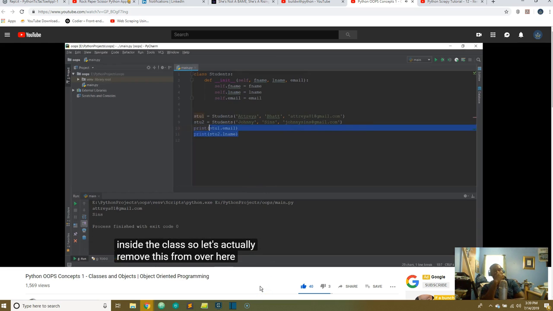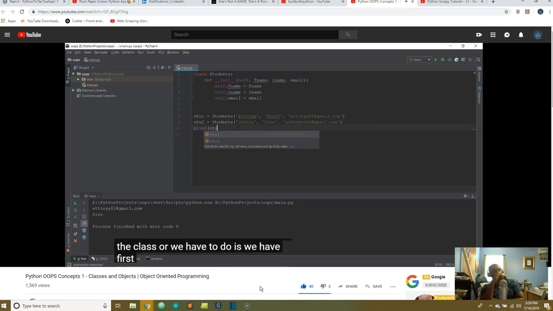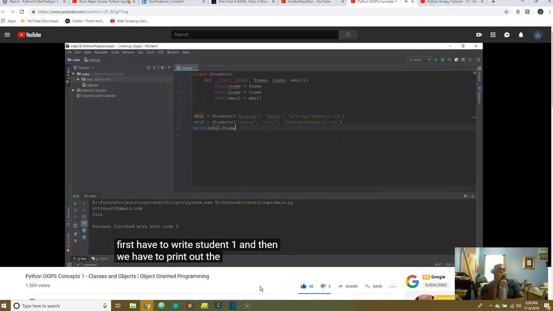Actually remove this from over here, and to print out the full name of the students inside the class, what we have to do is we first have to write student 1, and then print out the first name, then give a little space, and then print out its last name by writing stu1.lname. Then to print out the full name of the second student, we copy and paste this again, and instead of stu1 we call it stu2. Then we can run this code, and as you can see, the full name of both the objects or instances is printed.